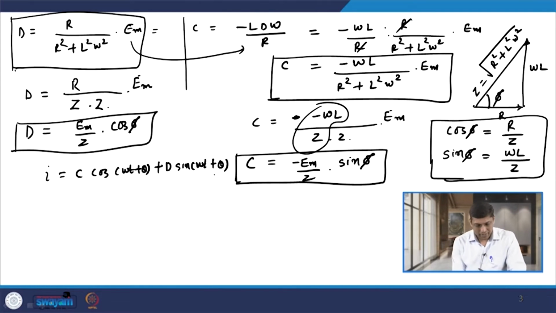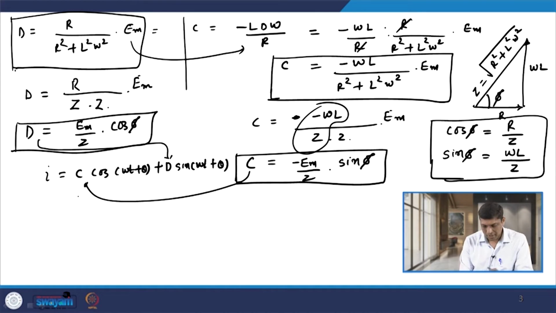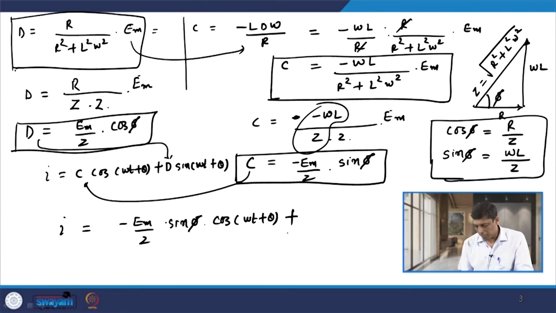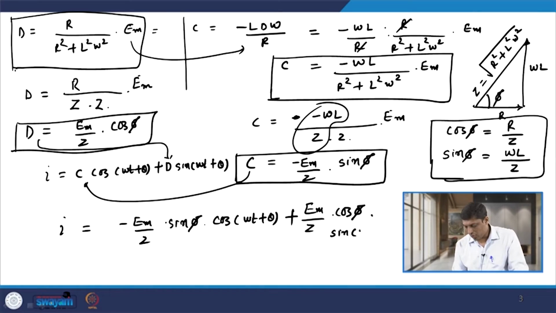If I put the value of d and the value of c from here, then we have I given by c, that is minus Em by Z into sin phi, and then cos of omega t plus theta, plus d, that is again Em by Z into cos phi and into sin of omega t plus theta.